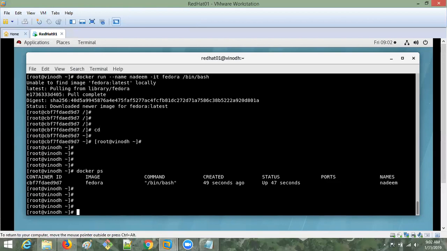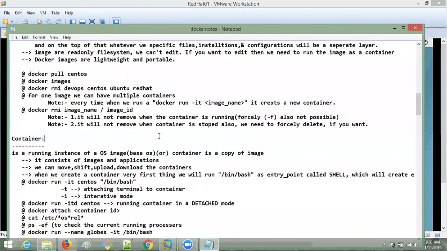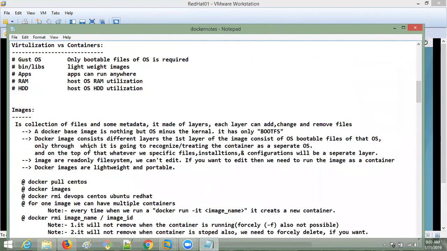Now the second scenario: I have to run my application continuously as a daemon process. Daemon process means I'm not going to interact with that container. It's going to run in the background continuously. How to create that?